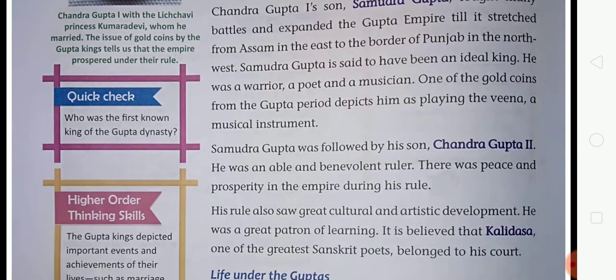Samudragupta is said to have been an ideal king. He was a warrior, a poet and a musician. One of the gold coins from the Gupta period depicts him as playing the veena, a musical instrument.